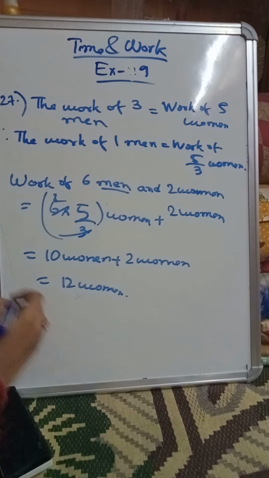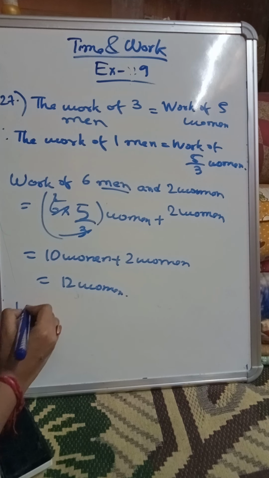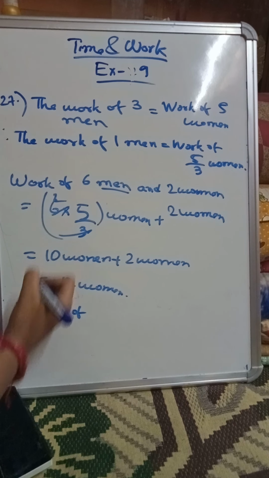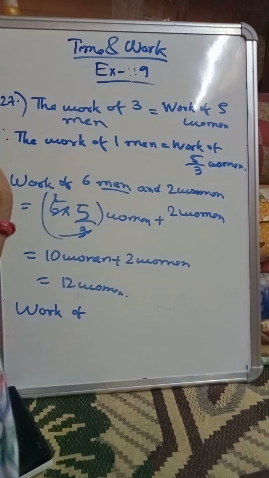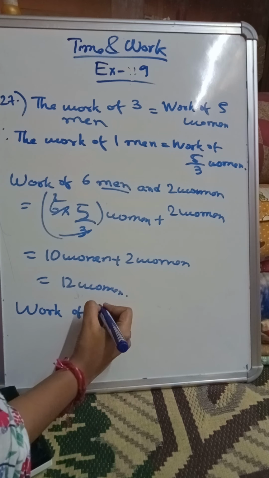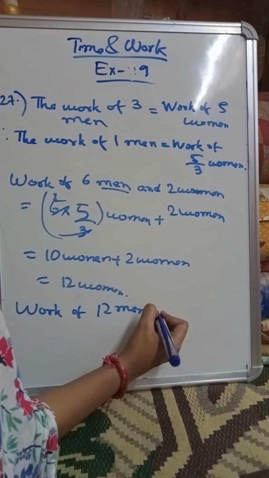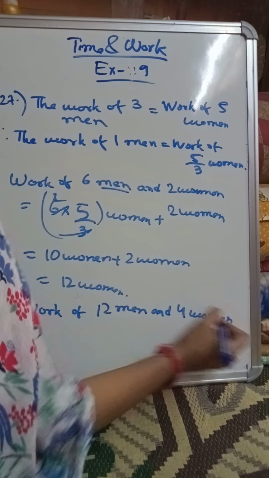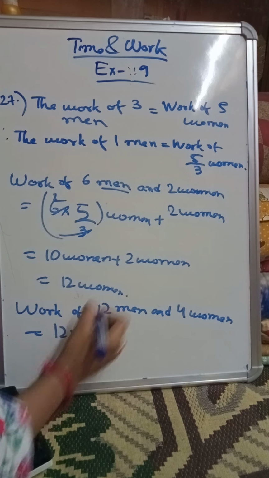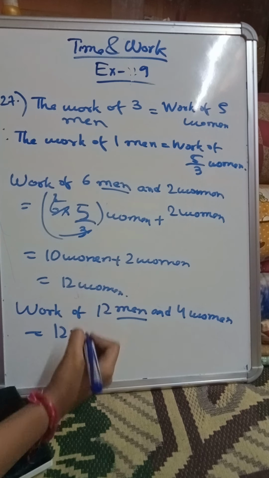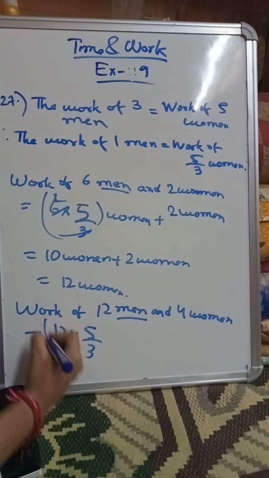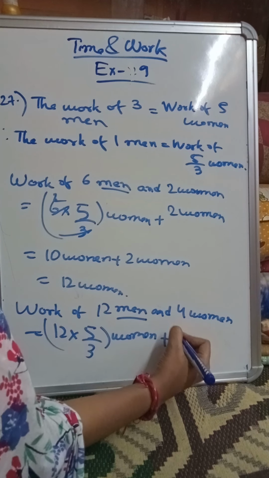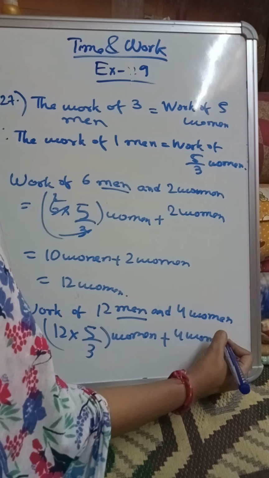Again we will convert the work of 12 men and 4 women completely in terms of women. So the work of 12 men and 4 women will be equal to 12 into 5 by 3 women, since it's given in men so we will convert into women, and plus 4 women we will keep like this.